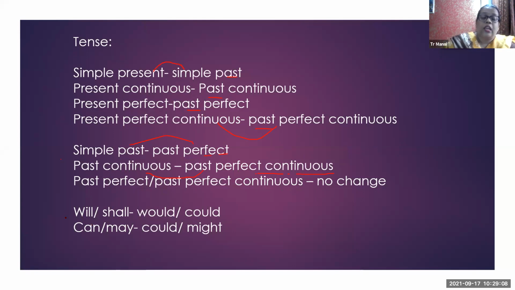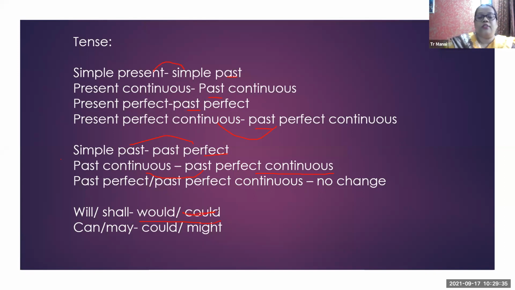And suppose in the direct speech there is will or shall, in a future sentence, like he said in inverted commas, "I will come to the school." While converting this sentence into indirect speech, what will you do? You will use would or should.